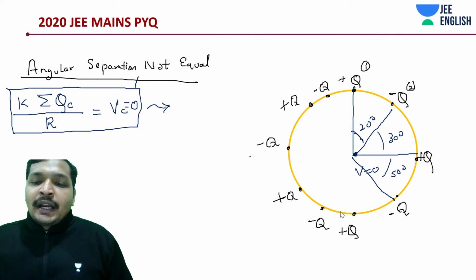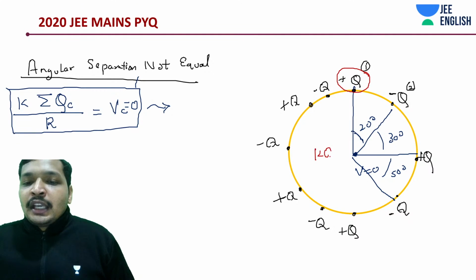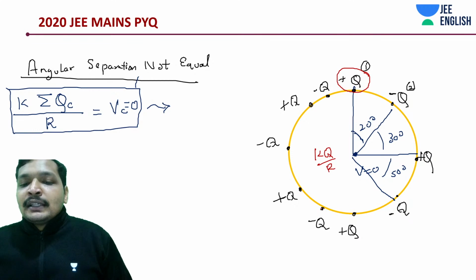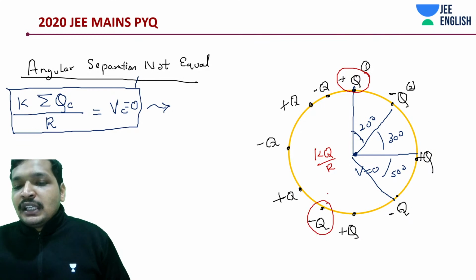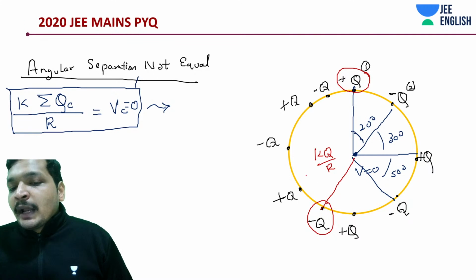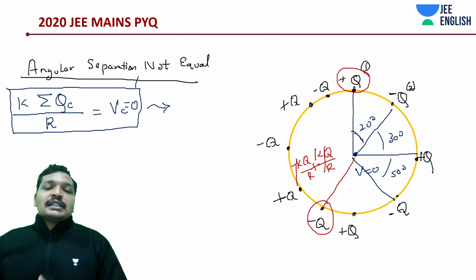Let's do it for a pair of charges. For plus Q, it is going to be kQ by r, and due to minus Q, let's take this charge, the potential is minus kQ by r. So it is 0. I believe this is clear.